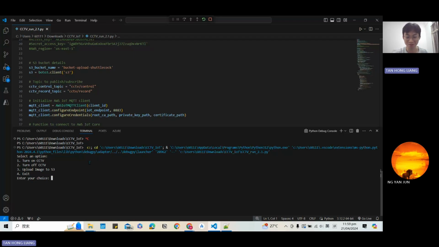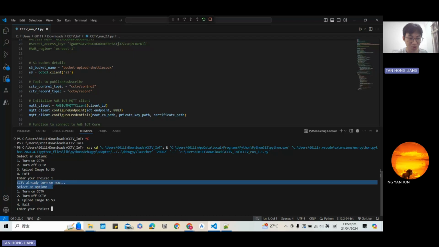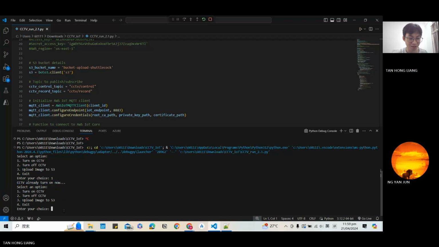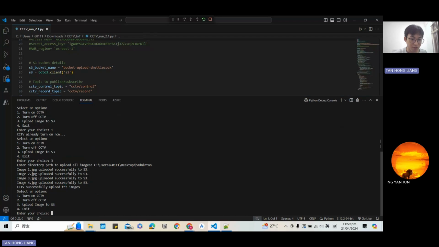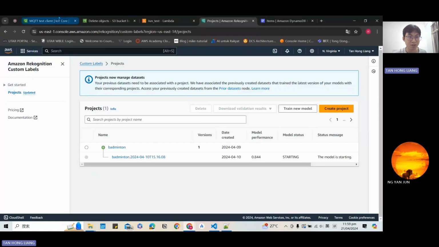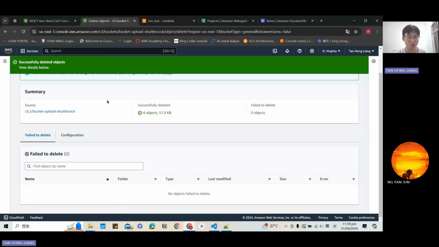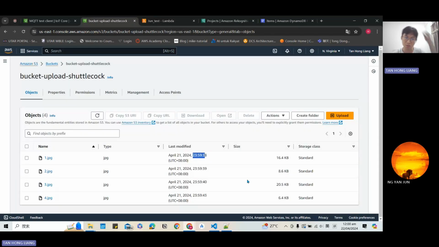Here they have 4 sections. When we click on one, we can turn on the CCTV, and it will show the CCTV is already running. And we're trying to upload the image to the S3 bucket first. Then we just provide the path, and it will upload the image. Then after upload, we can check on the S3 bucket, and the image is uploaded.